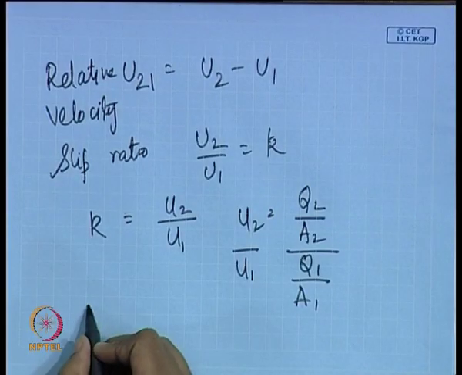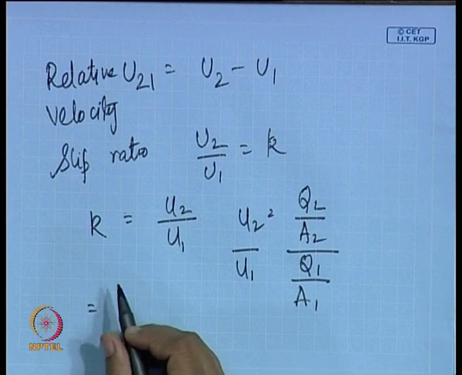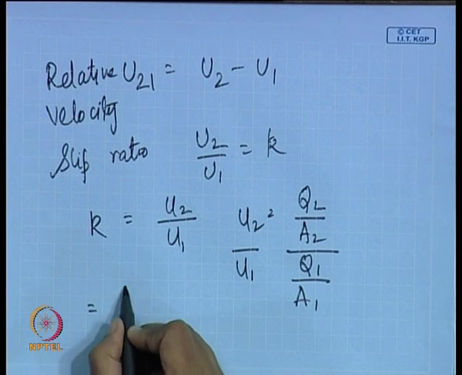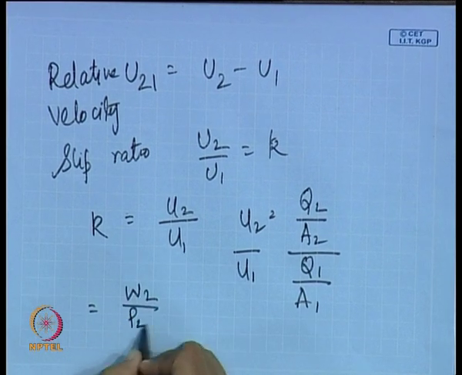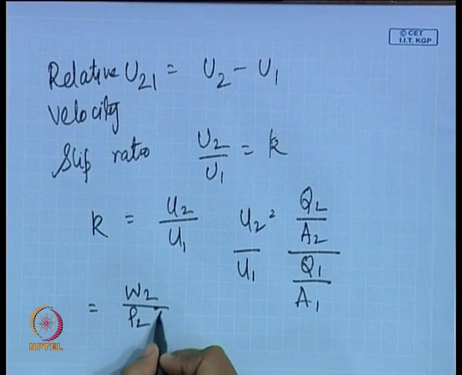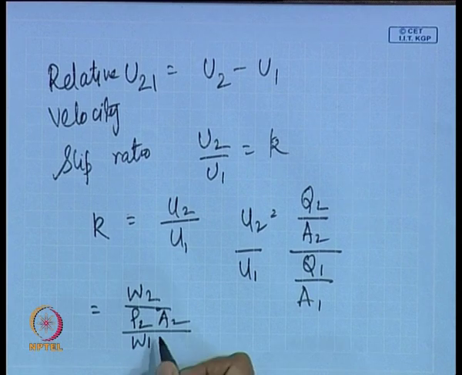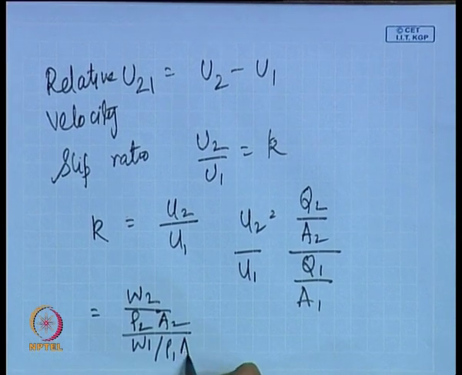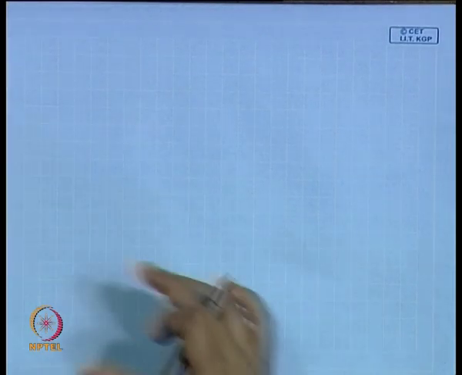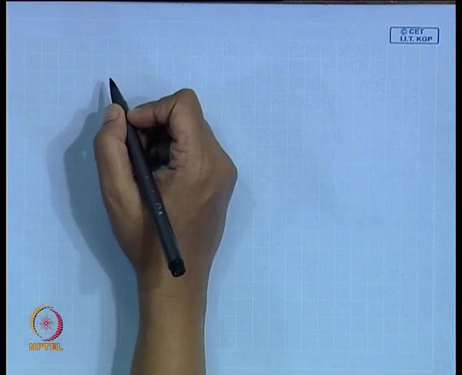So, therefore, what we would like to do is express Q2 as W2 by rho 2 A2, and Q1 as W1 by rho 1 A1, right. W2 again we do not know, because W2 will be changing along the length.